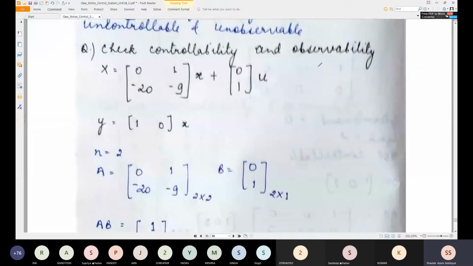I hope you can see this problem, which is given: x dot is equal to 0, 1, minus 20 and minus 9 into x plus 0, 1 into u, and y is equal to 1, 0 into x. So this is the matrix of A, and this is the matrix for B. And this is the matrix for C, and D equal to 0. So what is the dimension of the A matrix?